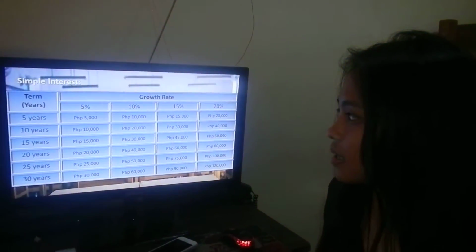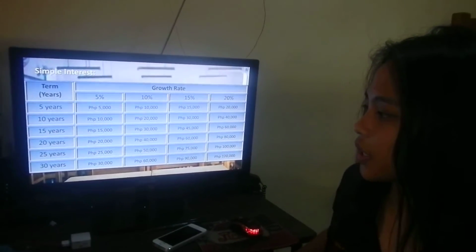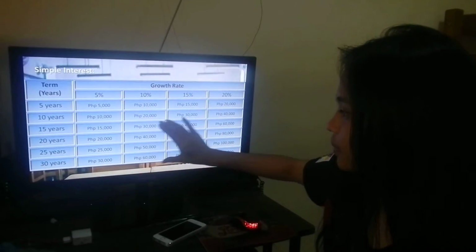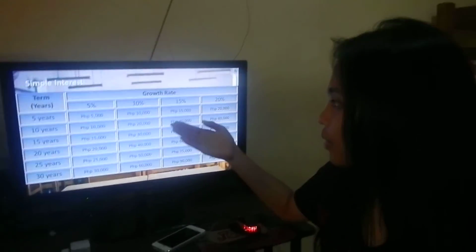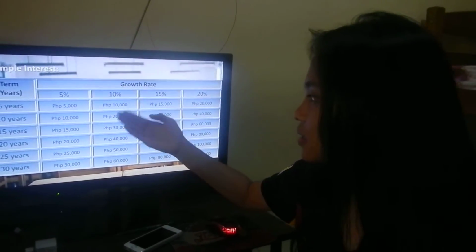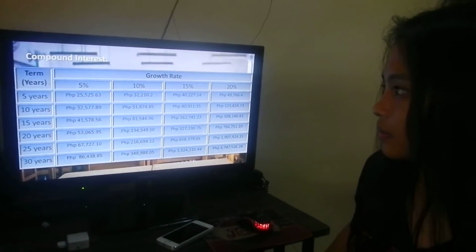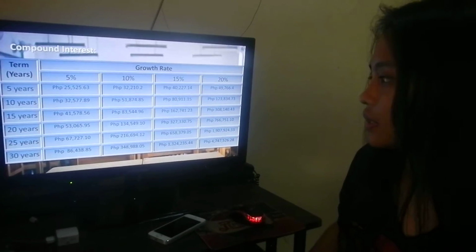So this is the simple interest that contains 2 terms, the short term and the long term. So the growth rate contains 5%, 10%, 15%, and 20%. Also in the compound interest.